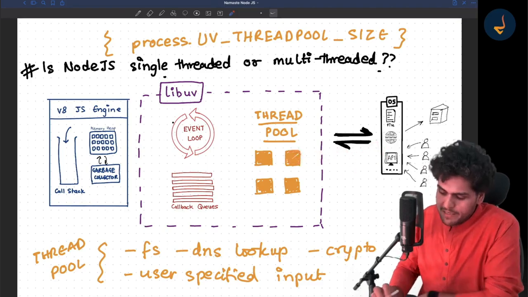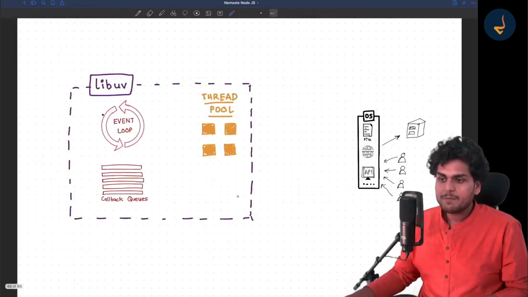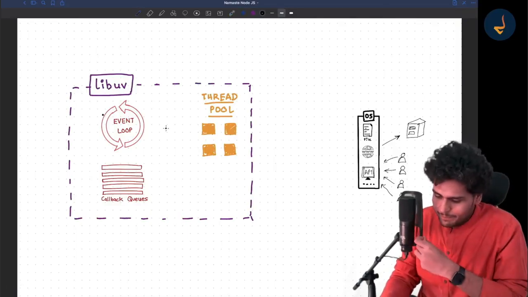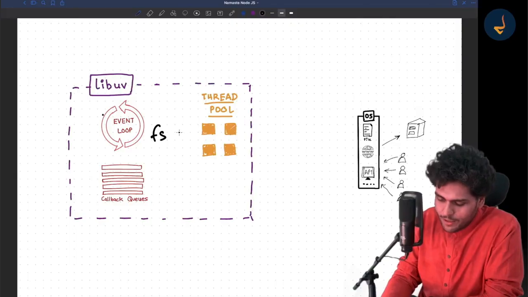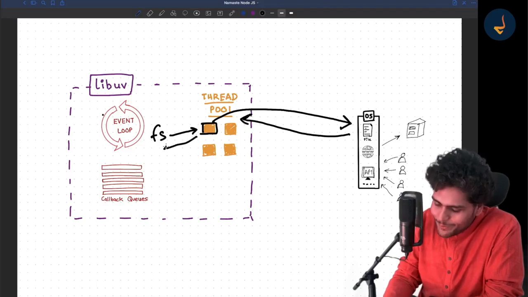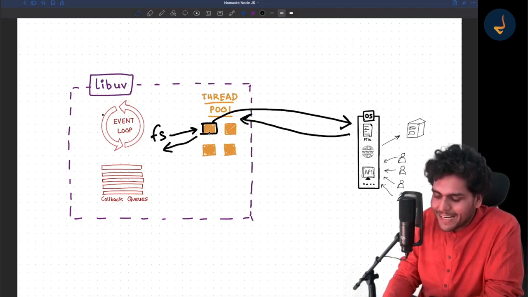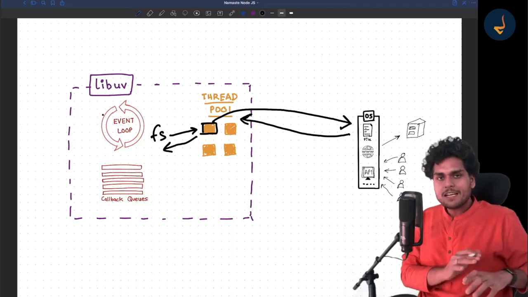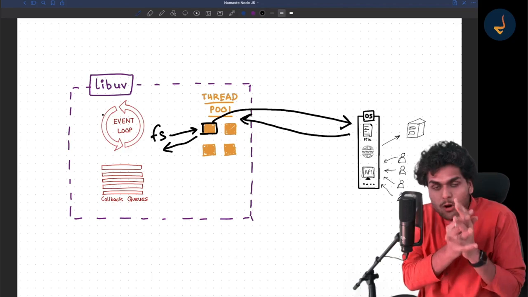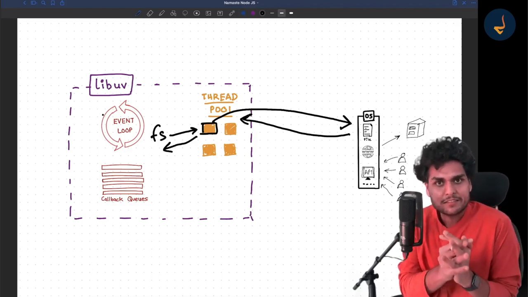So what happens is, let me tell you, suppose you are making an FS call. It goes to the thread pool, and this thread pool makes the request to the OS, and then the file is read, and the thread pool returns back and the thread is available. While the file is being read, this thread is completely occupied. It cannot do anything else.